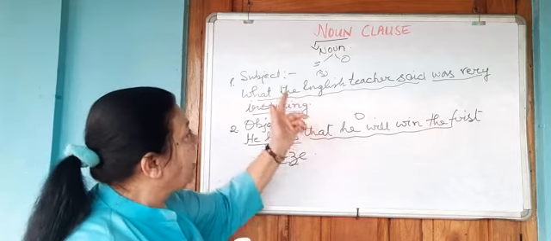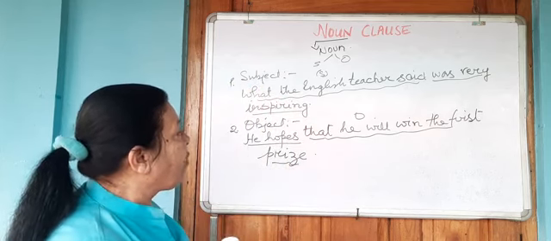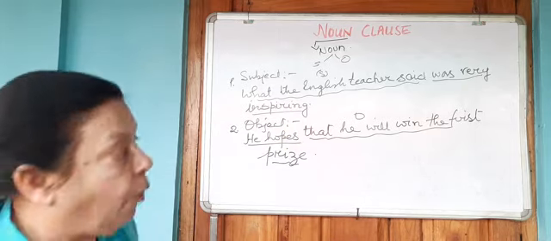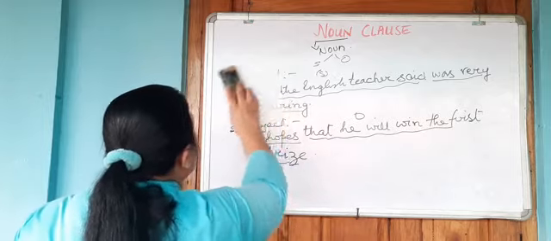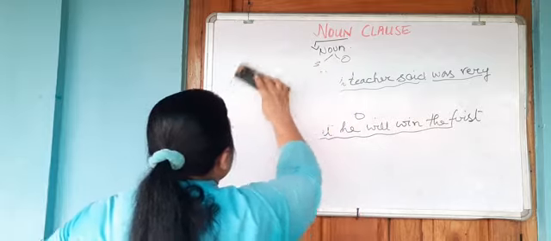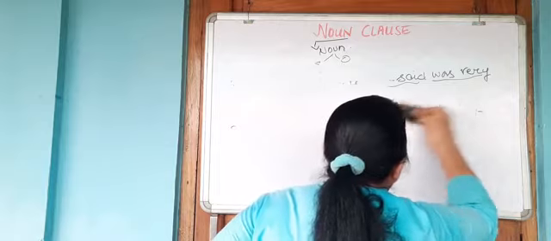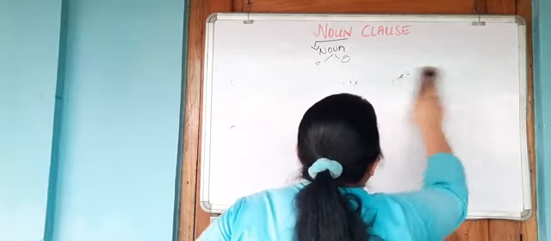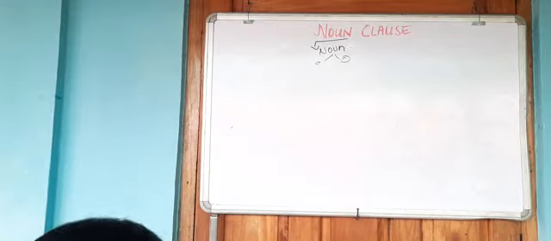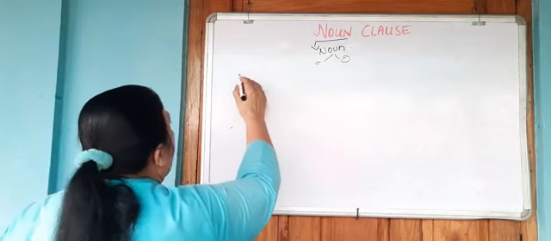Therefore, you see that here it's functioning as the subject of the sentence. Here it's functioning as the object of the sentence. Now, the noun clause can also function as the object to a preposition.